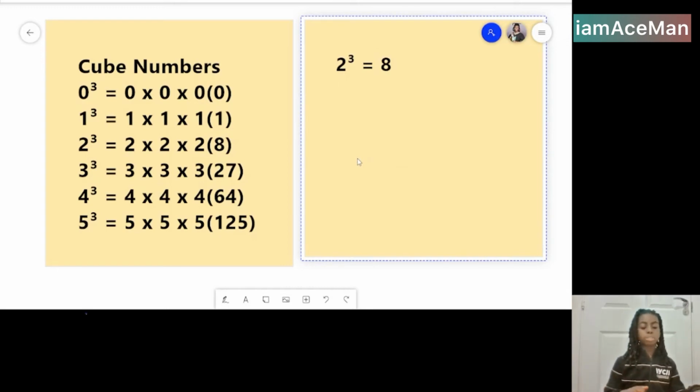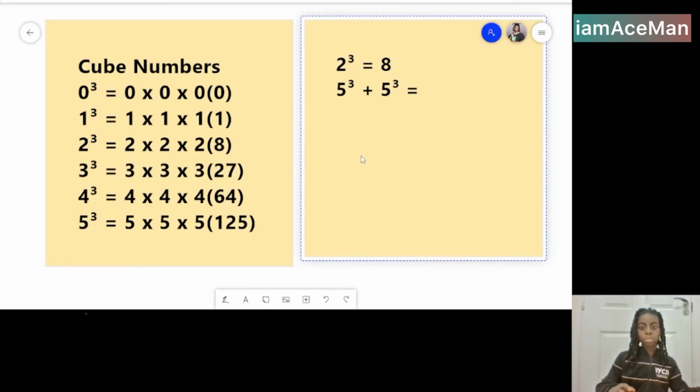If you have a question like, let's say for example, 5 cubed plus 5 cubed, what would be the answer?